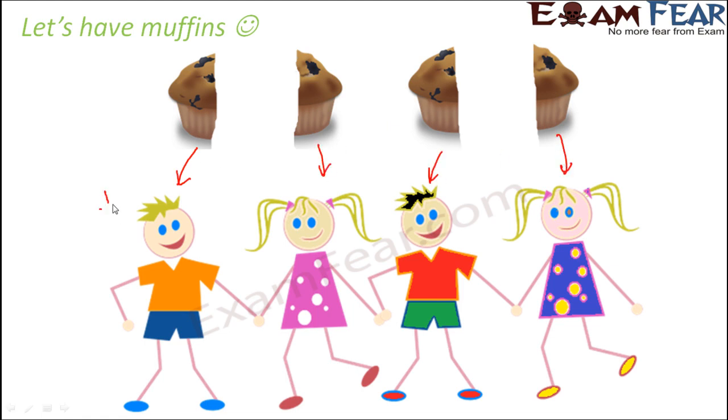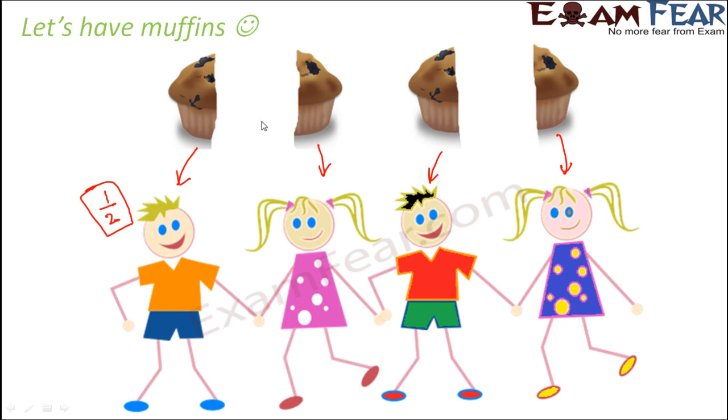So how much of the muffin did each of them get? What fraction of the muffin did they get? They get 1 by 2. That means if you divide the muffin into 2 equal parts, one part out of those 2 equal parts has been received by each child.